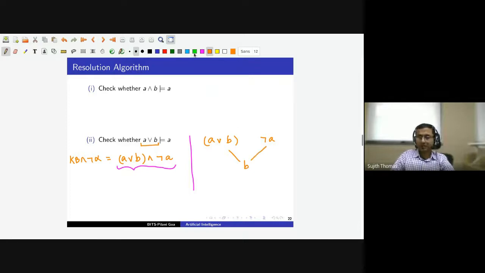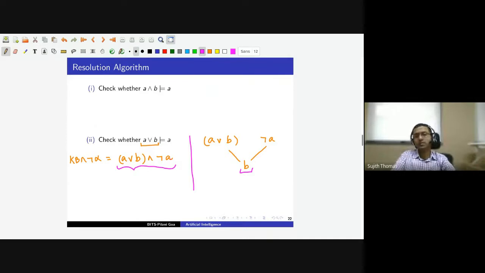After the algorithm derives B, it will not be able to derive any more clauses. So it tries to apply the resolution rule again, but now it is not able to resolve any more clauses. So the algorithm will terminate. And because we were not able to derive the box clause, that means this sentence is not a contradiction. There is some satisfying assignment that we can assign to these clauses such that the sentence becomes true. So this sentence is not a contradiction. If it were a contradiction, then we would have definitely been able to derive the box clause.